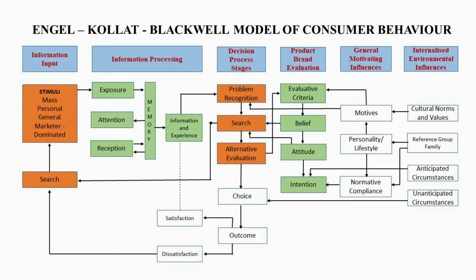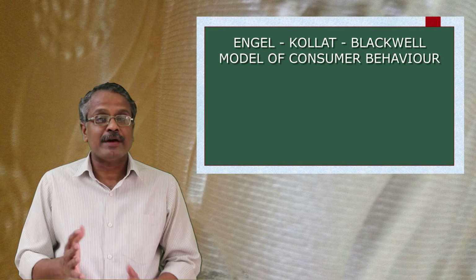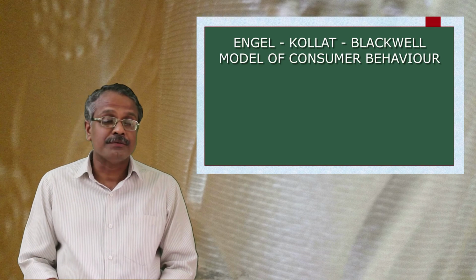The variables seen under the evaluation criteria, beliefs, attitudes, intention, etc. can be considered as the specific factors which have direct influence in the evaluation process. These are more related to the personal beliefs and attitudes of the consumer. The consumer may have certain predetermined beliefs about various brands in terms of the characteristics associated with them.